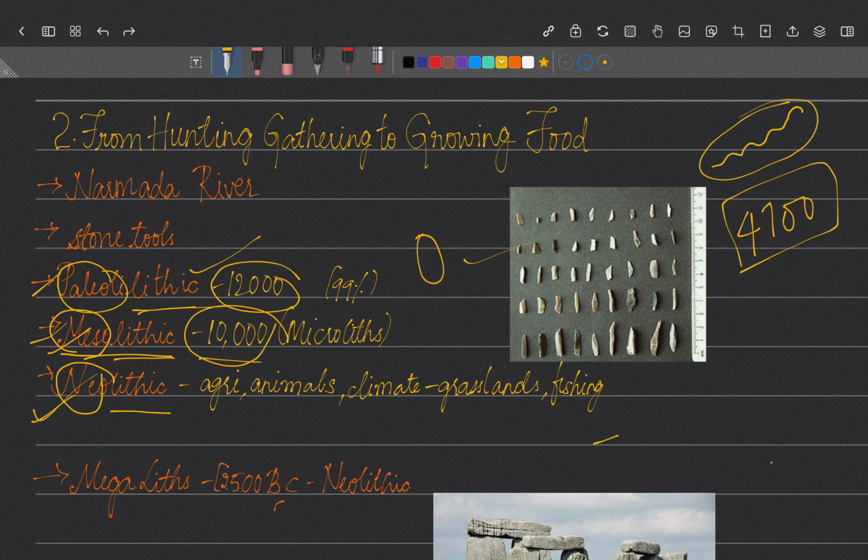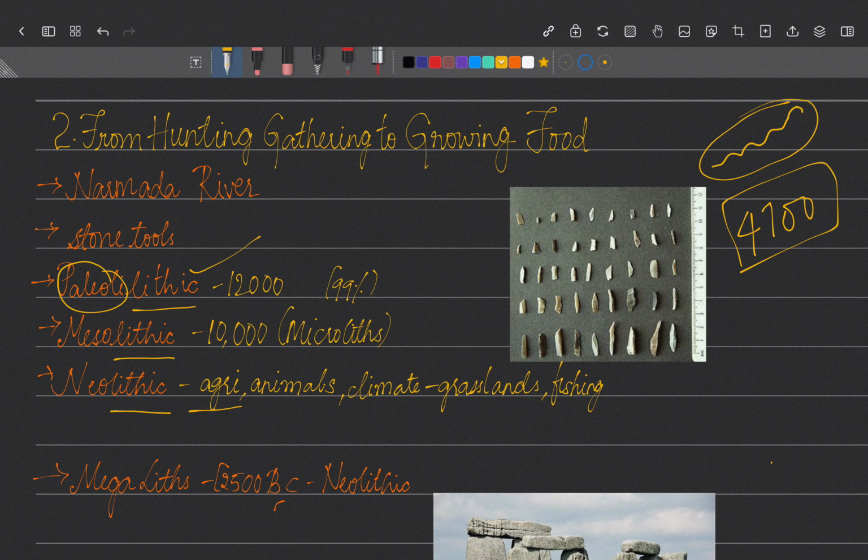Now what is Neolithic age? In Neolithic age, some very important advancements were made: agriculture was started, animals were raised. Basically, why all of these changes have come is the climate was changed. As we know, the earth has gone under many variations in the climate and weather conditions.